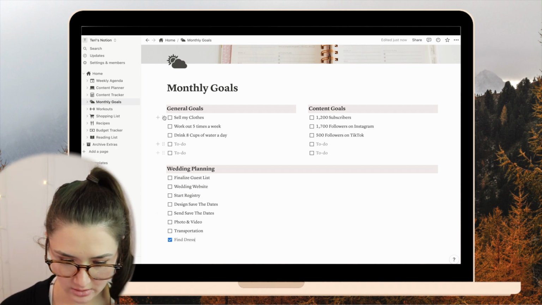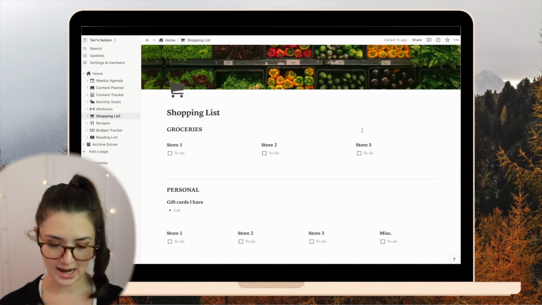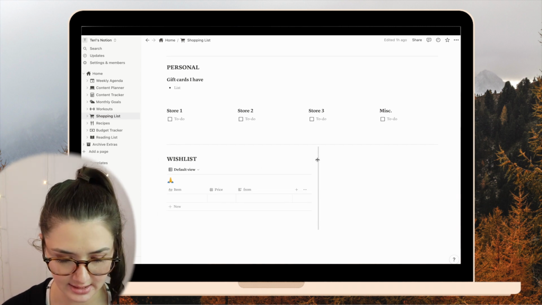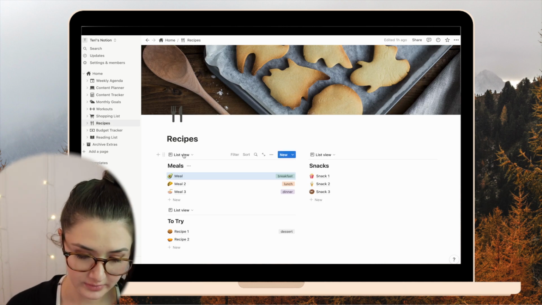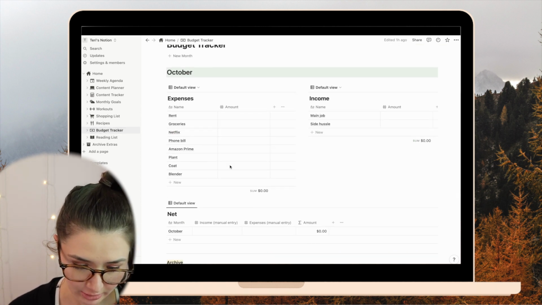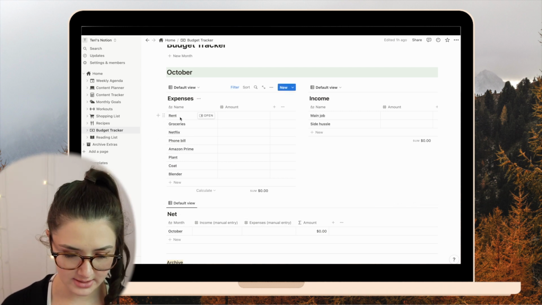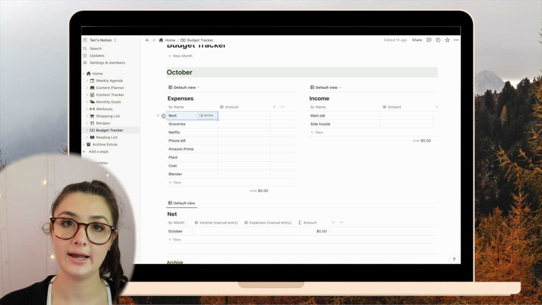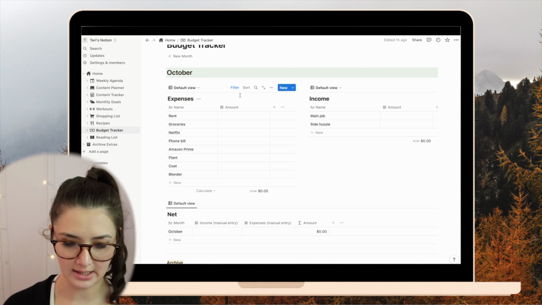All right, moving on. So my next page in here is the shopping list, and I don't know if I'm going to add to it right now, especially because me and Anthony are going away for a couple days to Michigan, like I said. So I'm just gonna leave that blank. Same with this. And then we have the budget tracker. It's also just a template, and I've left it mostly as is, except I have deleted a couple things. So there's things in here that will become relevant later, obviously. So I don't want to fully delete them, but I guess I can edit it later. So I'm just gonna leave that blank until I actually fill it out during October as I spend.